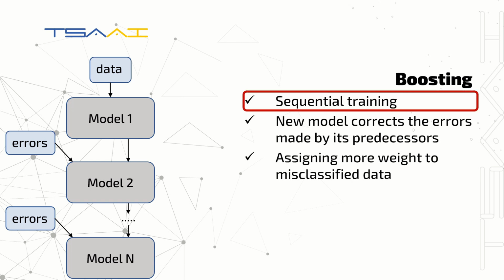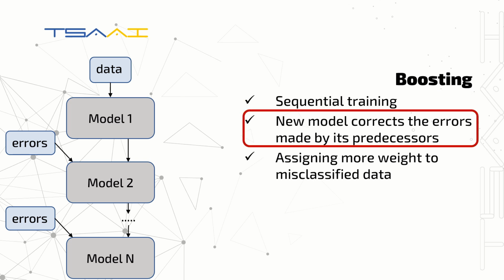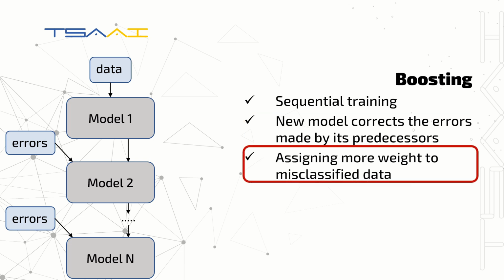Boosting, on the other hand, operates sequentially. In boosting, models are trained iteratively, with each subsequent model focusing on correcting the errors made by its predecessors. Initially, all data points are given equal weight, but as iterations progress, more weight is assigned to misclassified data points, effectively prioritizing the learning of challenging instances.